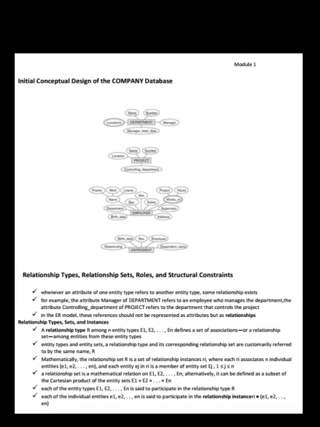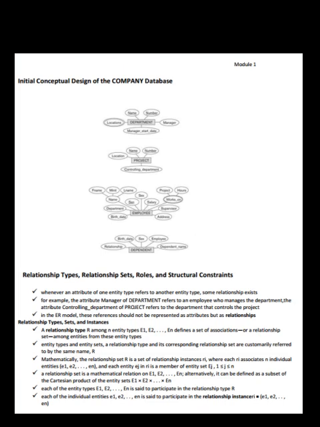A relationship type R among n entity types E1, E2 up to En defines a set of associations, or a relationship set, among entities from these entity types. Like entity types and entity sets, a relationship type and its corresponding relationship set are customarily referred to by the same name R. Mathematically, the relationship set R is a set of relationship instances Ri, where each Ri associates n individual entities e1 up to en, and each entity ej in Ri is a member of entity set Ej, 1 is less than or equal to j is less than or equal to n.